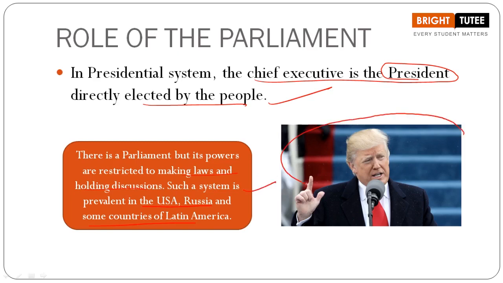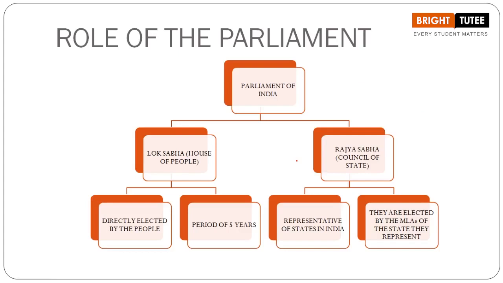Now when we are talking about the US, who is the current president there? We have President Donald Trump there, right? So basically what happens in the presidential system is that we are not voting for a prime minister. We are voting for the president, who is directly elected by the people. There is a Senate there. They have the House of Representatives. So here you have to understand the difference between these two kinds of systems that exist in a democratic government.